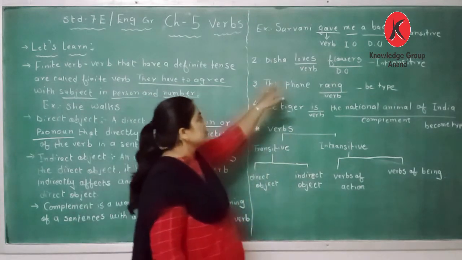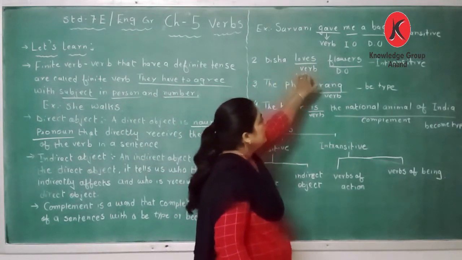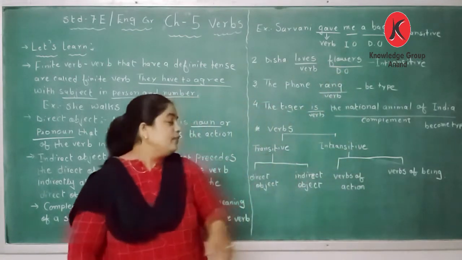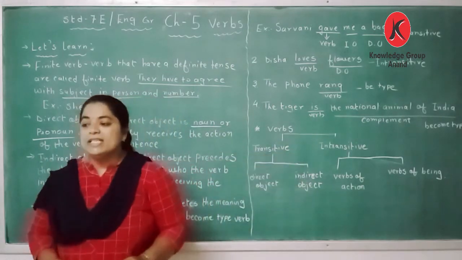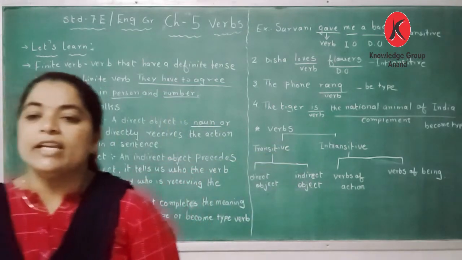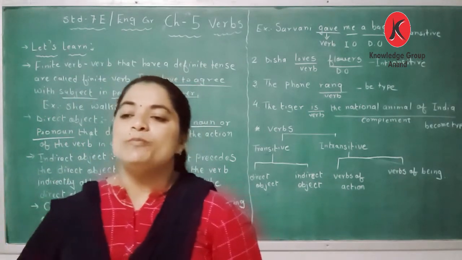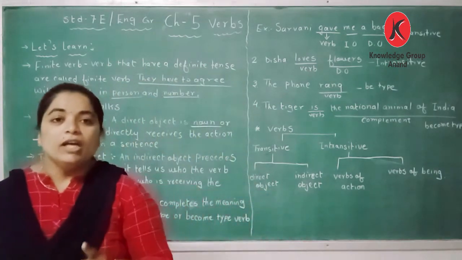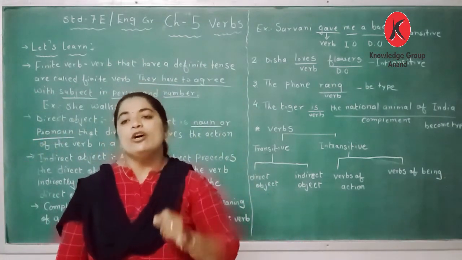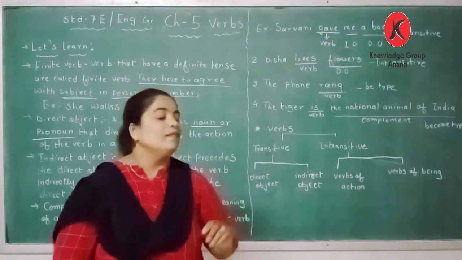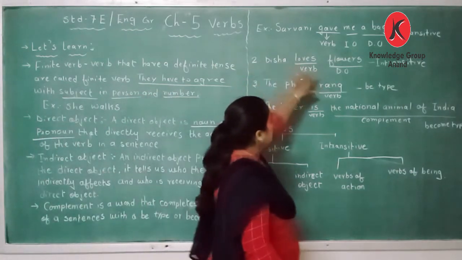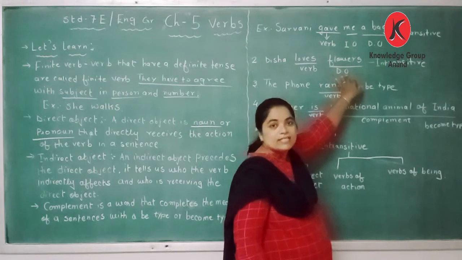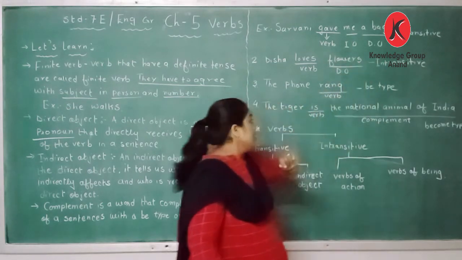Disha loves flowers. Now, loves is a verb and flowers is a direct object, and this is a sentence with a transitive verb. Why is it a transitive verb? Because intransitive verbs do not need any object to complete the meaning of a sentence, but a transitive verb needs an object to complete the meaning of a sentence. So, Disha loves flowers. Flower is a common noun and it directly receives the action. So, it is a transitive verb.